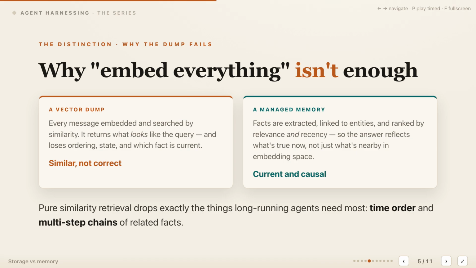Here is why embedding everything isn't enough. A vector dump ranks messages by semantic similarity, so it can find nearby language while missing the correct state. It loses event order, changing relationships and the distinction between an old fact and what is current now. Pure similarity also struggles when an answer depends on several causally connected steps. Managed memory changes the retrieval target by extracting and linking facts, then ranking them with relevance and recency together. Similarity tells you what looks nearby. Memory must return what is current, connected, and correct for this moment.